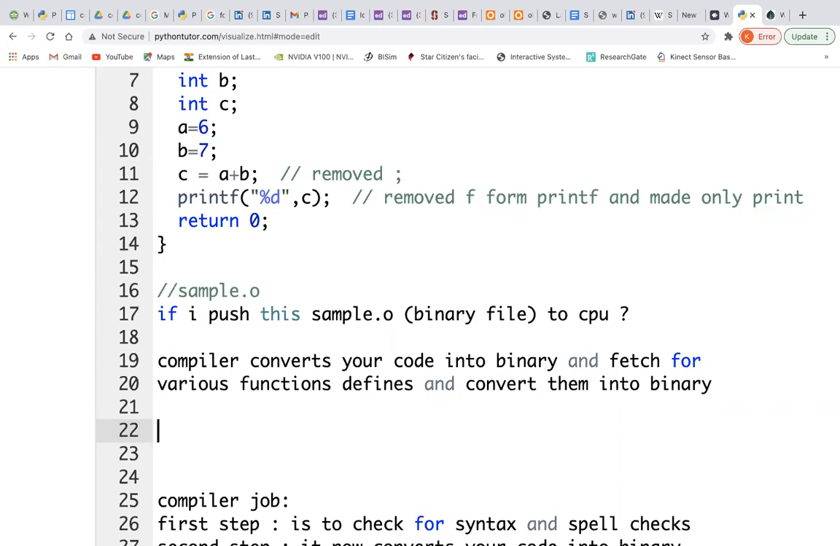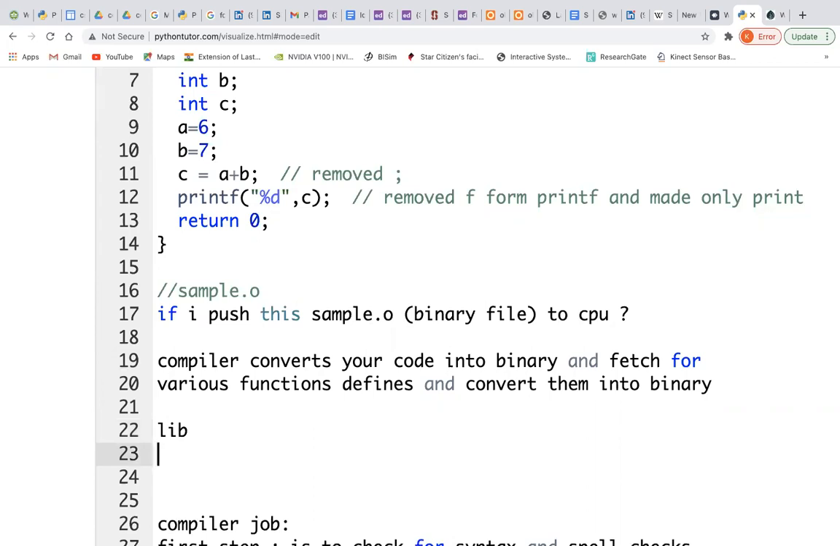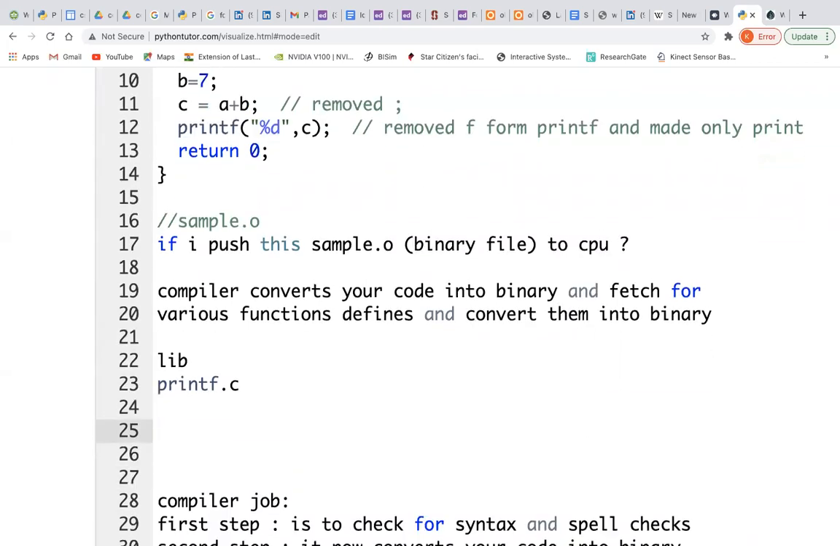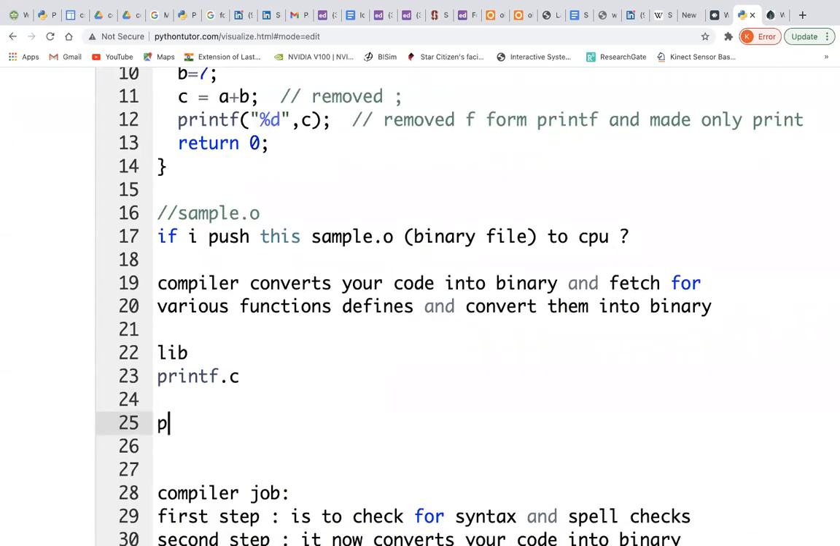There might be some function called printf.c in your libraries. When you download compilers, for example Turbo C, you can see there is a folder called lib, which has all the function definitions in the library. For stdio.h, it has the functions that are required, their definitions and all. Maybe it has found the printf.c program. So it will also convert printf.c into printf.o, which is again a binary file.